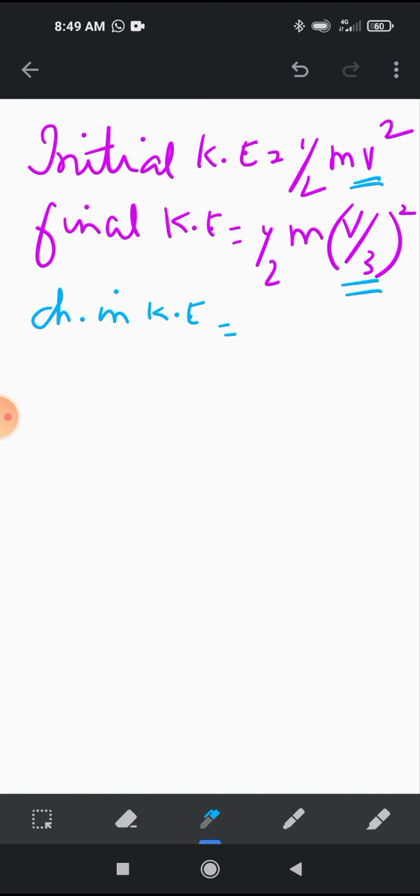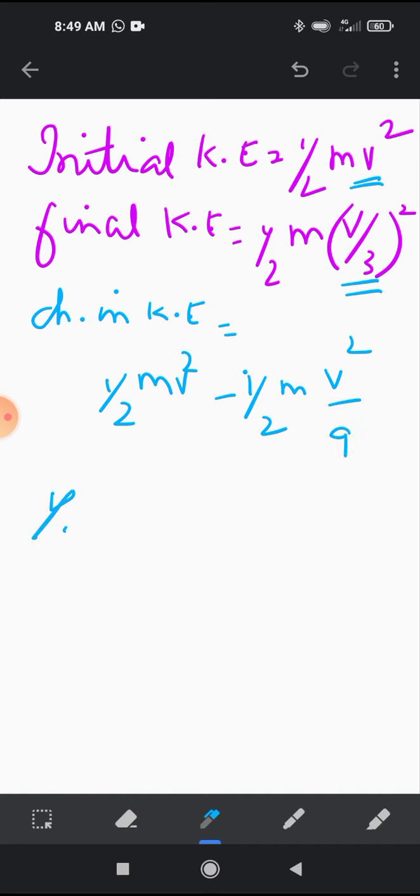Half mv square minus half m v by 3 whole square, which is v square by 9. So take half mv square as common factor, then 1 minus 1 by 9.